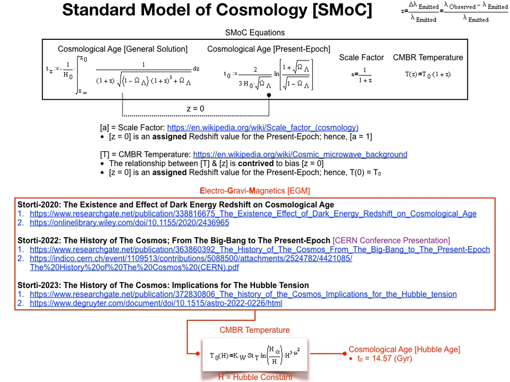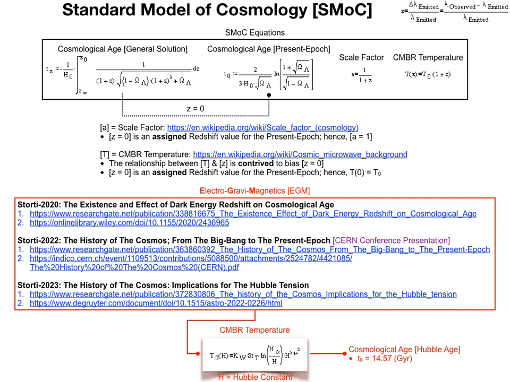The equation for this appears next to scale factor, and is a contrivance biasing z equals 0. We can see that it is a contrivance because it does not contain any association with the Hubble constant. The Hubble constant is a measure of the rate of cosmological expansion, and the rate of cosmological expansion is coupled to cosmic microwave background radiation temperature.